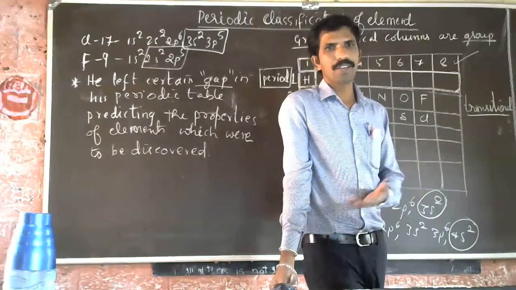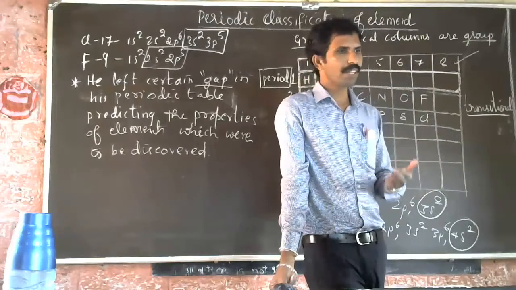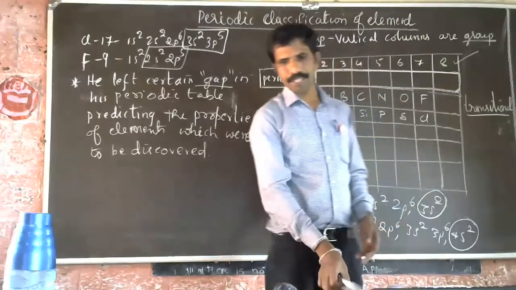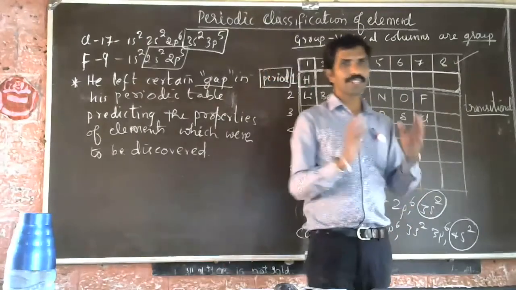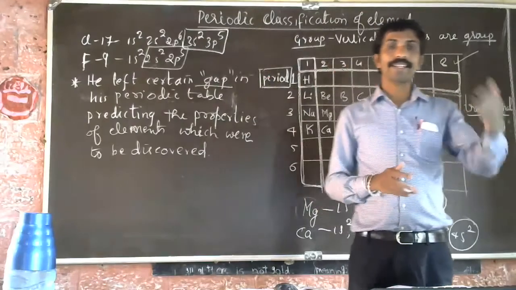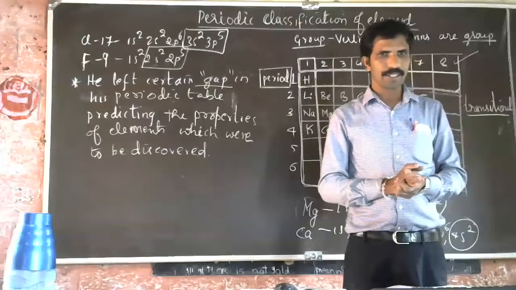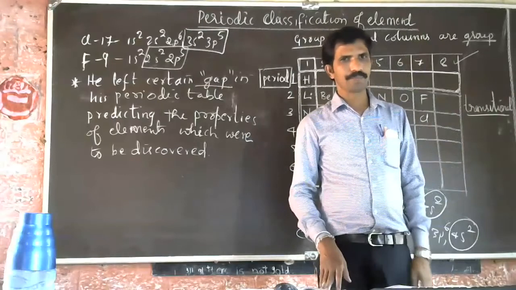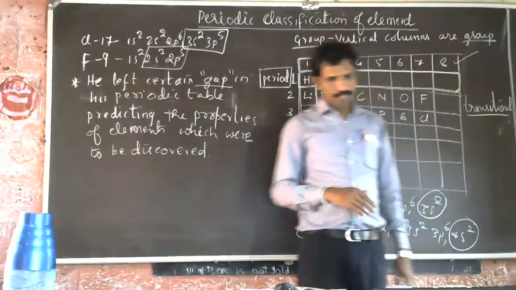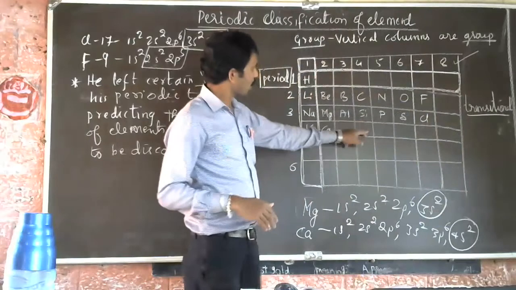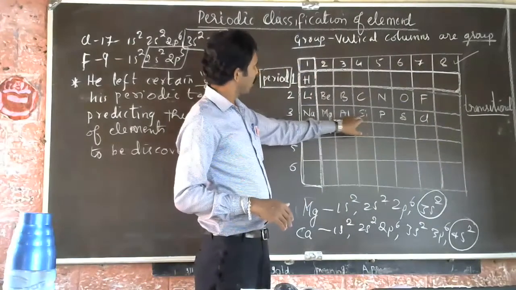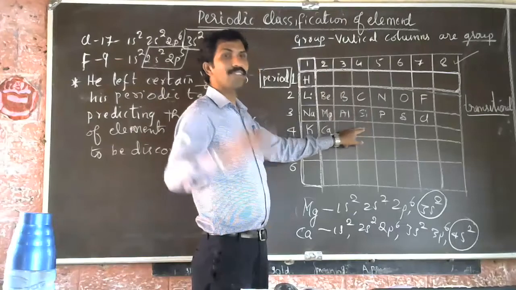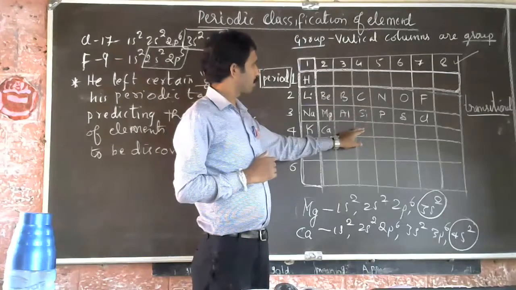Like germanium, one of the elements, was discovered later. He left certain gaps in the periodic table, predicting the elements to be discovered. This was one of the achievements of the Mendeleev periodic table. Below the silicon, he left a certain gap, and germanium was discovered later by other scientists.